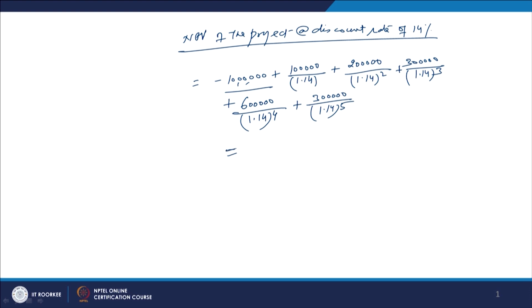So, if you calculate the net present value of these cash inflows, if you solve this, this comes up as minus 44,837. This is the net present value. So, it means the project is not worthwhile. We should not go ahead if your cost of capital is 14%, and that should be the minimum return